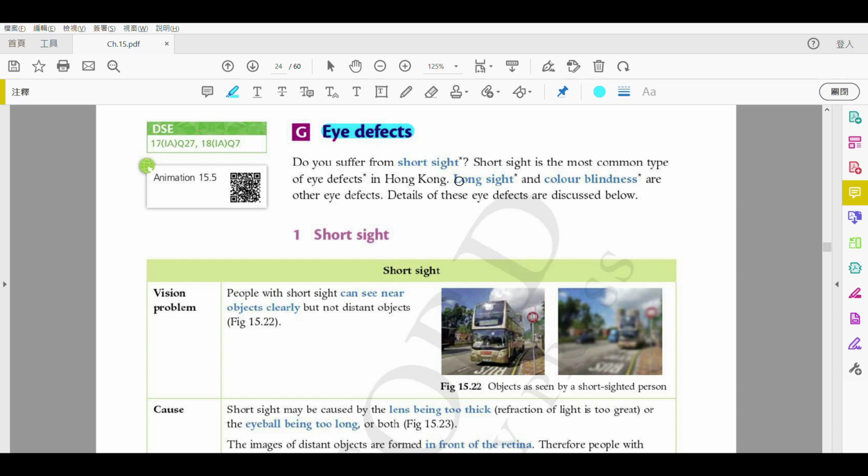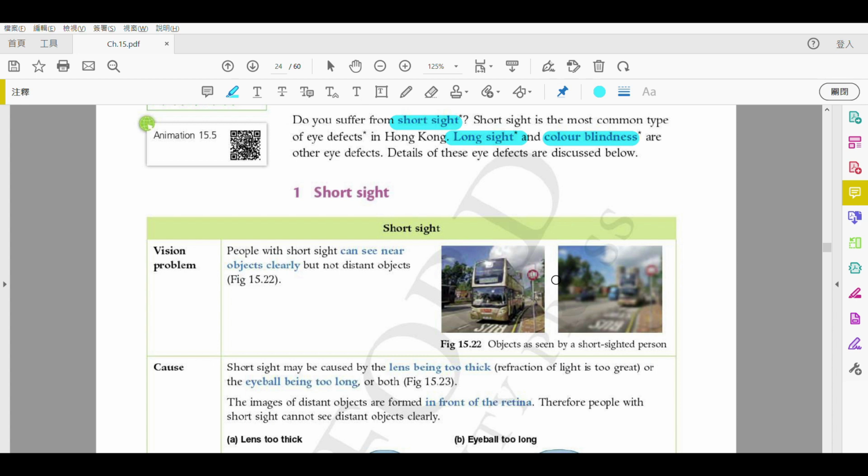Okay, so short sight, long sight, we've heard about that a lot in our daily life. Okay, 咁就會成日都聽到啦，近視、遠視啦。Alright, of course, there is the third one we're going to discuss briefly, and that is about the color blindness. 一個色盲啦。Alright, but first of all, let's focus on the short sight and long sight first.